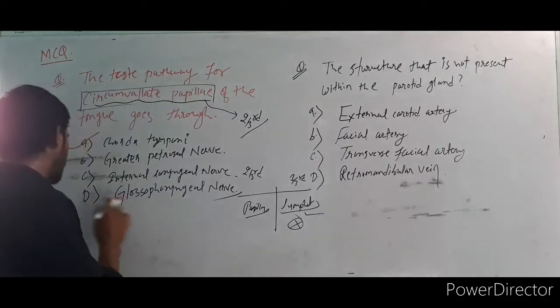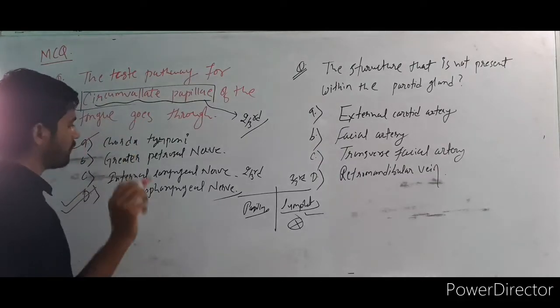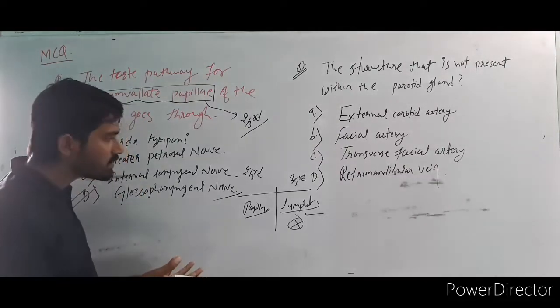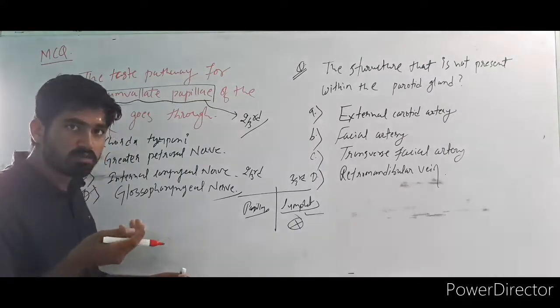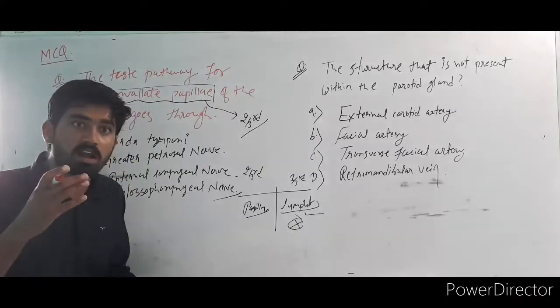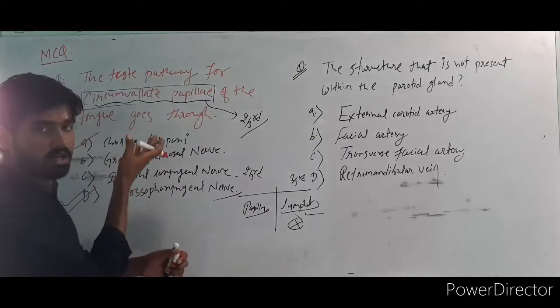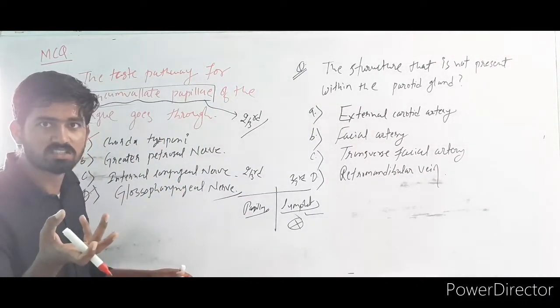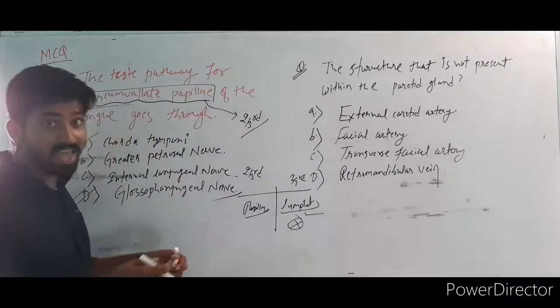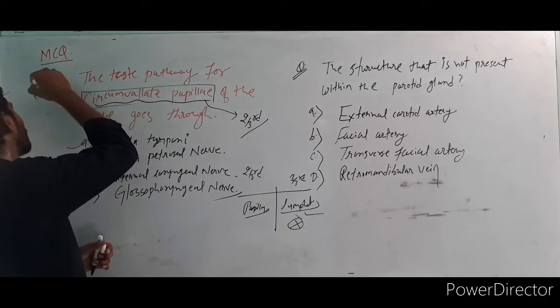The correct answer is glossopharyngeal. You may say glossopharyngeal carries special sensation from the posterior one-third of the tongue, but the circumvallate papillae are present in the posterior part. That is the twist in this question. This question has been asked in AIIMS.